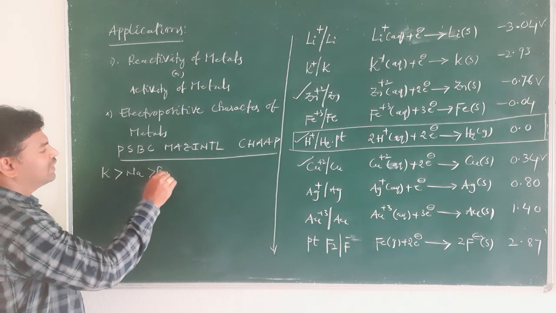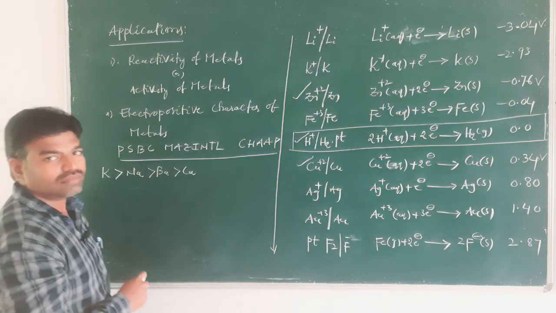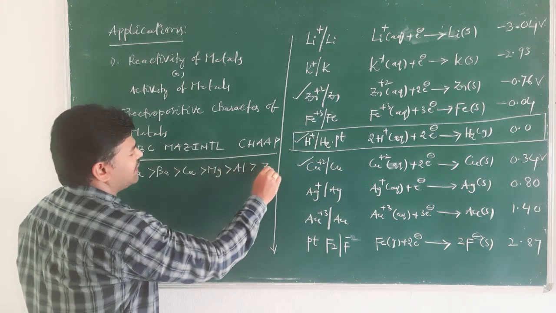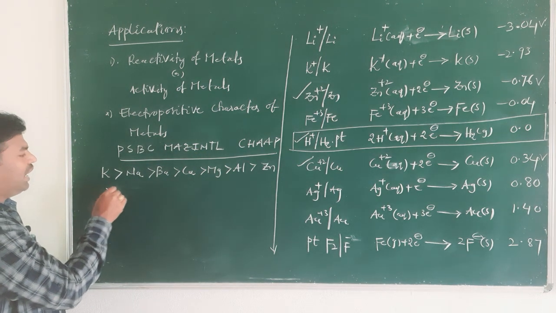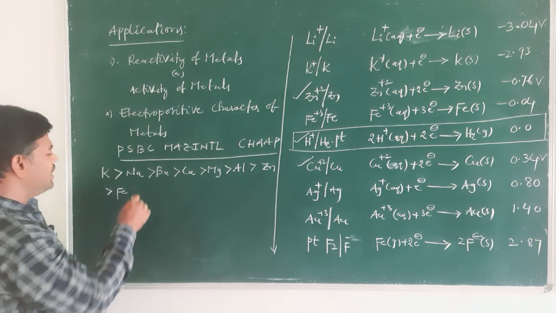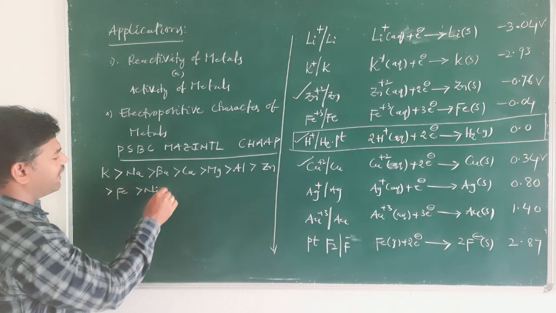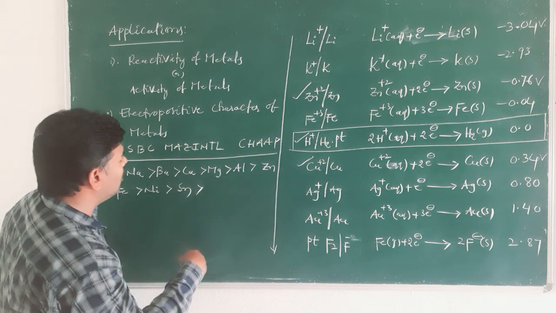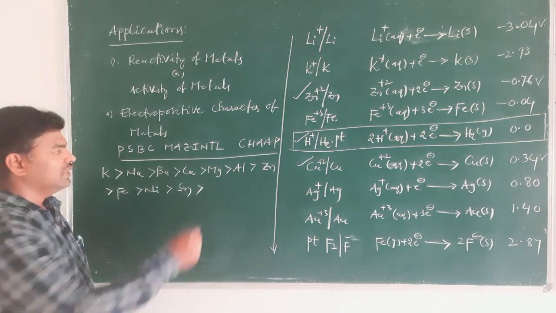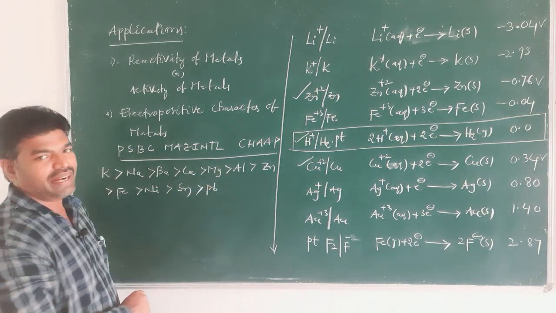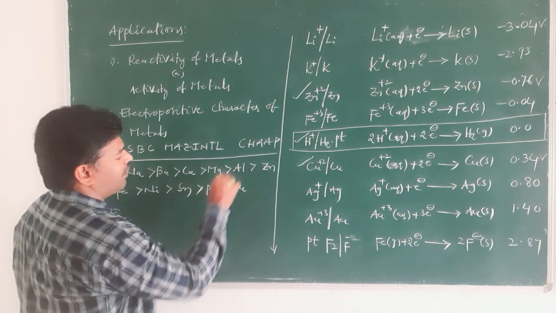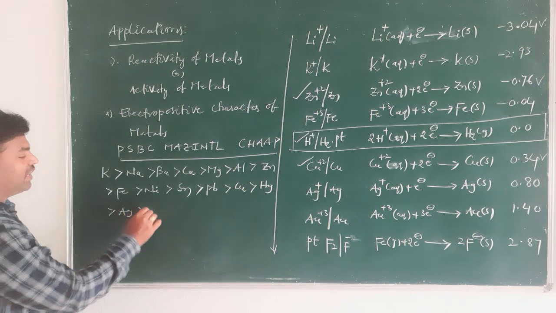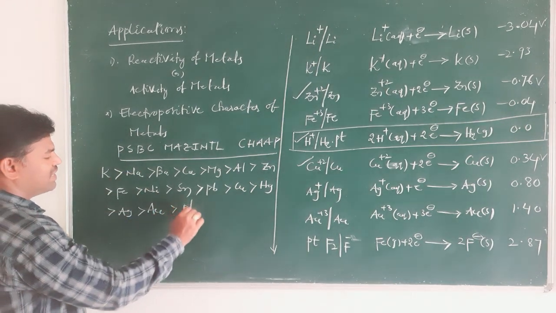B for barium, C for calcium, M for magnesium, A for aluminum, Z for zinc, I for iron, Fe, N for nickel, T for tin, Sn, L for lead, and C for copper, H for mercury, A for Ag, first Ag comes, then Au, and last finally is platinum.